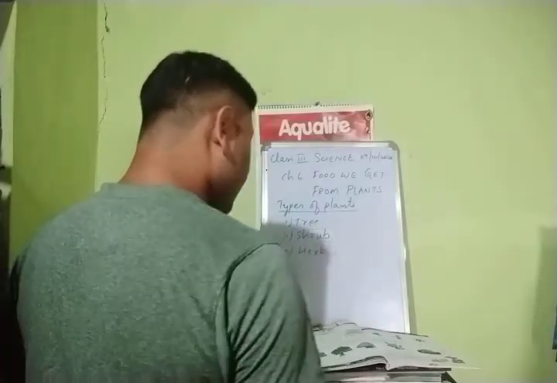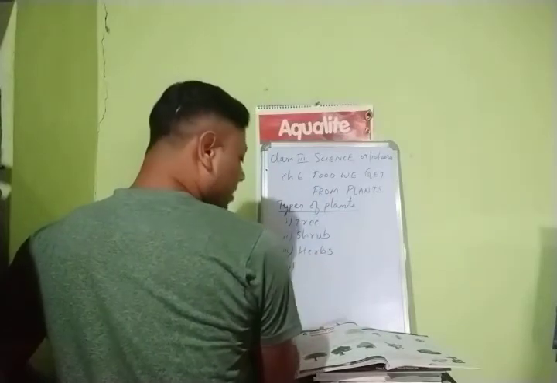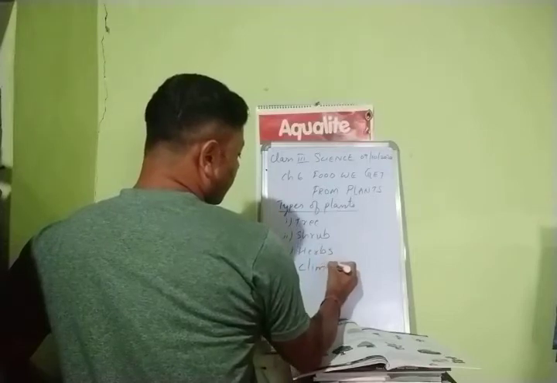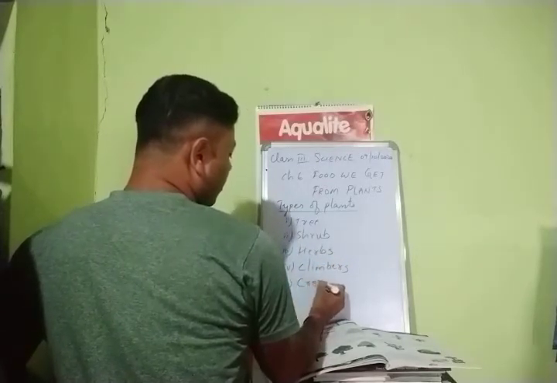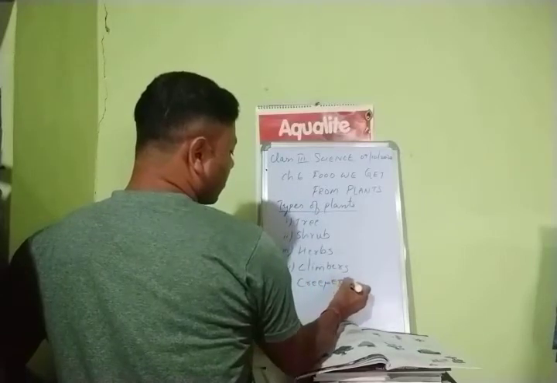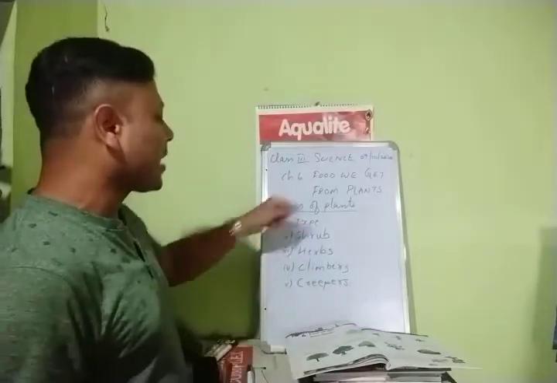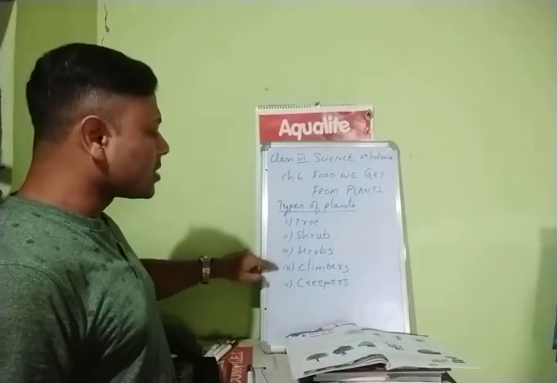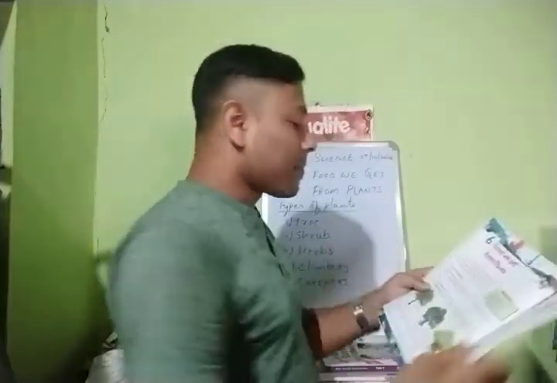Then number 4, your climbers. And last one, number 5, is your creepers. Types of plants: tree, shrub, herbs, climbers, creepers. There are 5 different types of plants that we see in our surroundings.